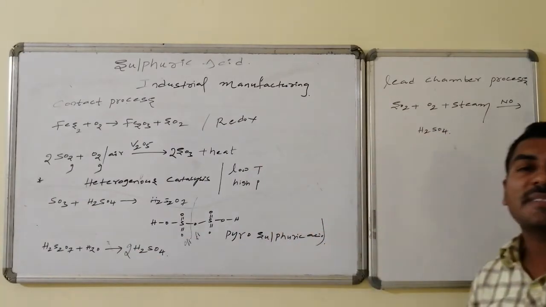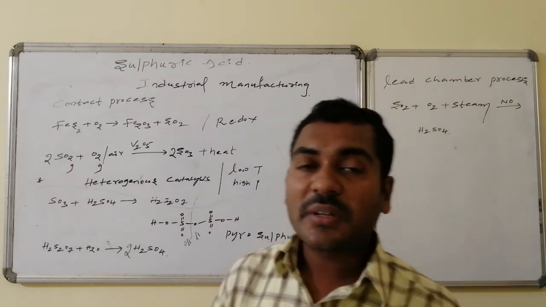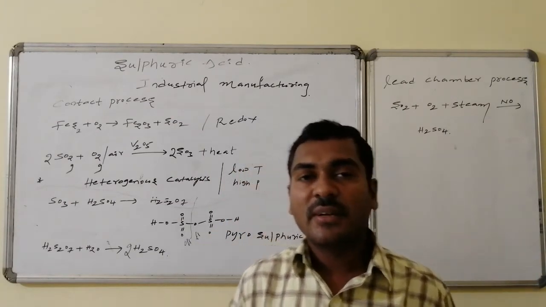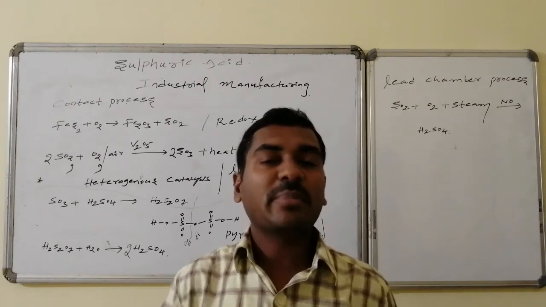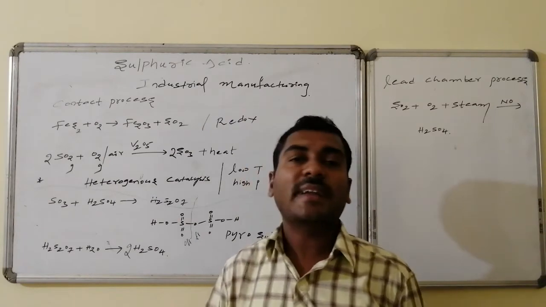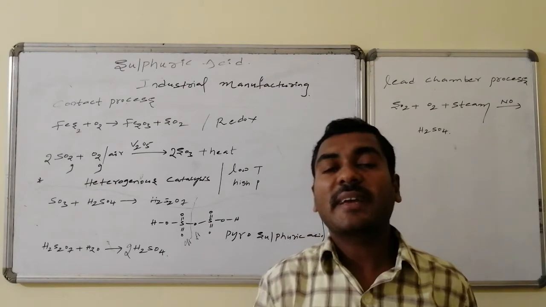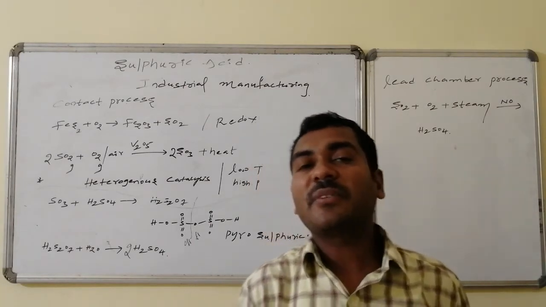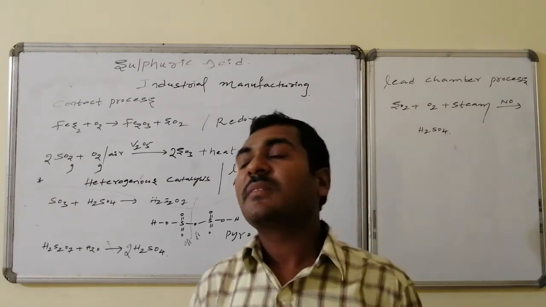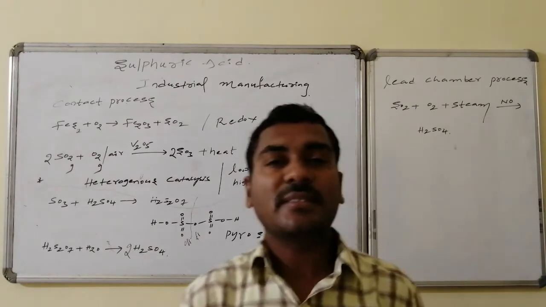Thus, in the contact process, from pyrites we generate sulfur dioxide. Sulfur dioxide is oxidized using pure oxygen with vanadium pentoxide, maintaining low temperature and high pressure, which is an example of heterogeneous catalysis, leading to the formation of sulfur trioxide. This sulfur trioxide gas is combined with aqueous sulfuric acid. As a result, fuming sulfuric acid is formed, also known as pyrosulfuric acid or oleum, with the formula H2S2O7. This on hydrolysis produces sulfuric acid.